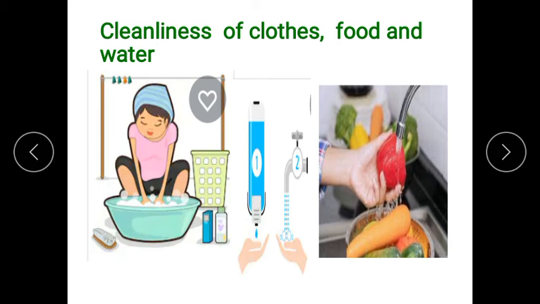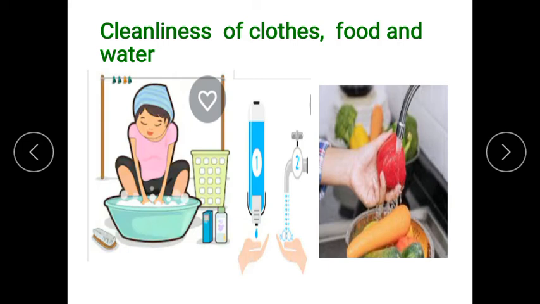As these clothing items are next to our skin, dead cells and germs get accumulated because they are directly touching your skin. This applies to inner clothes like your vest, and socks, which are directly in touch with your skin, so they should be free from germs. Otherwise, germs will enter your body.